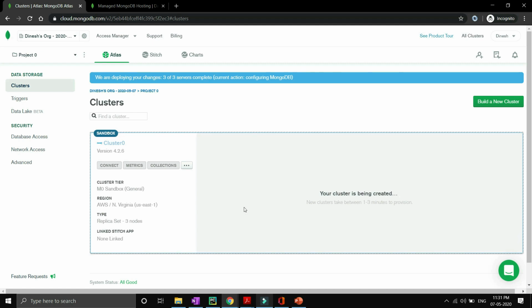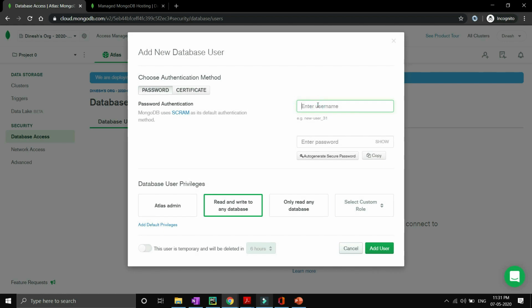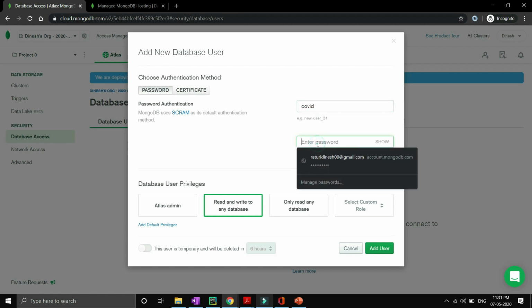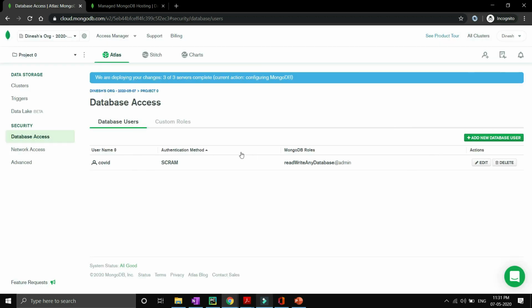Now our next step is to create a new user. We will go inside database access, and we have to click on add new database user. You can give any name like testing, or just make it COVID, and then you have to make your password. Anything you can make your password, and then you have to give read and write access to the database, and then click add user. Okay, so you will be able to see that your new database user is created.